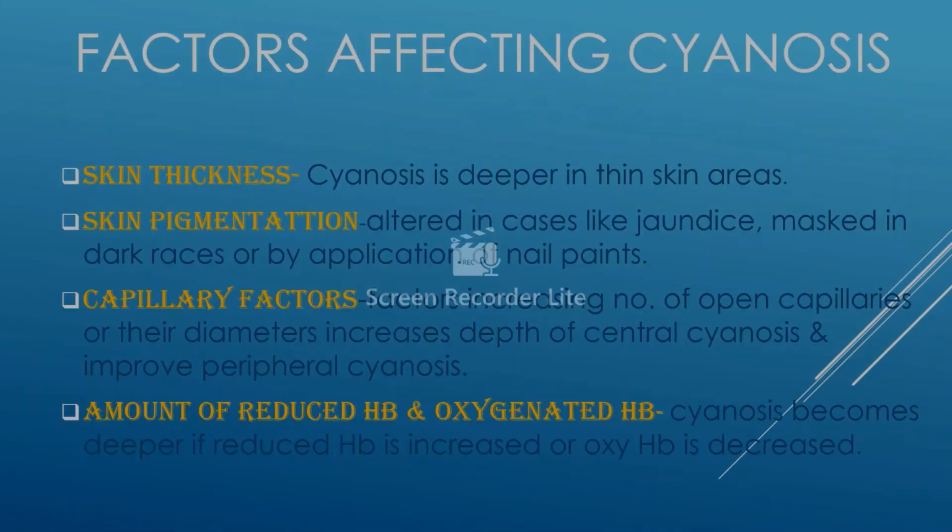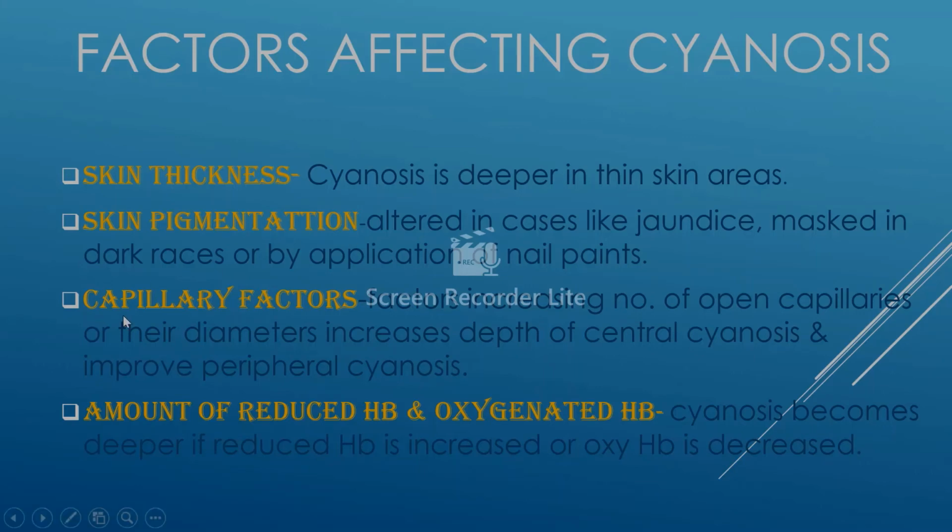Now, what are the factors which affect the cyanosis in an individual? It could be first the skin thickness. The cyanosis is deeper in the thin skin areas. Secondly, the skin pigmentation. It is altered in cases of jaundice and is masked in dark races people or by application of some nail paints.